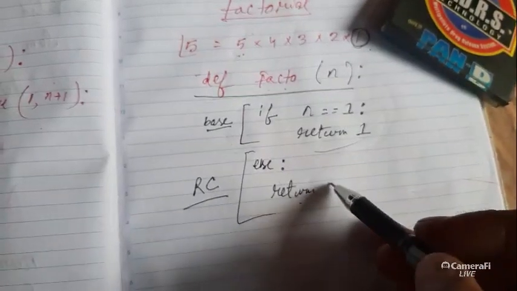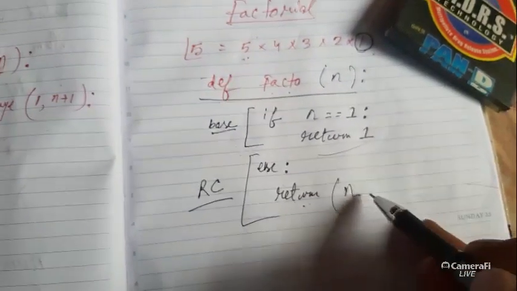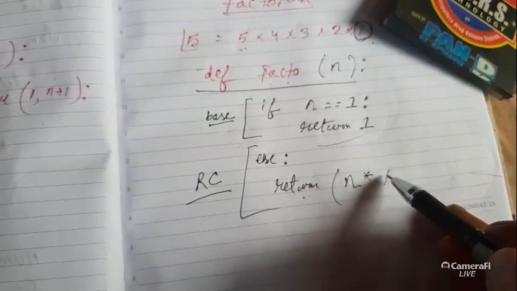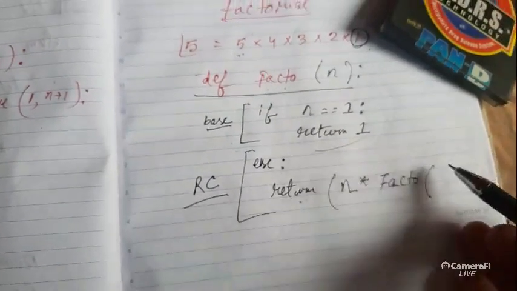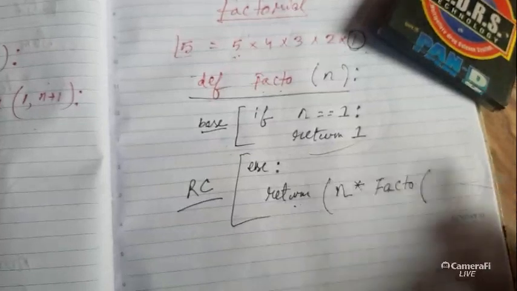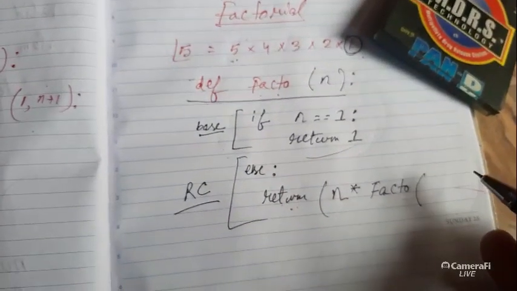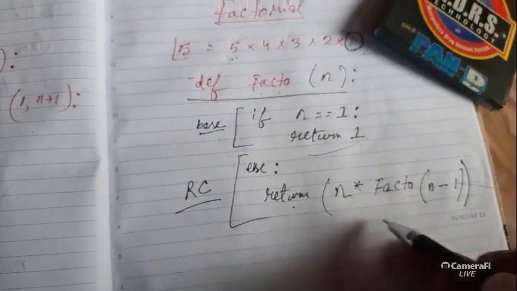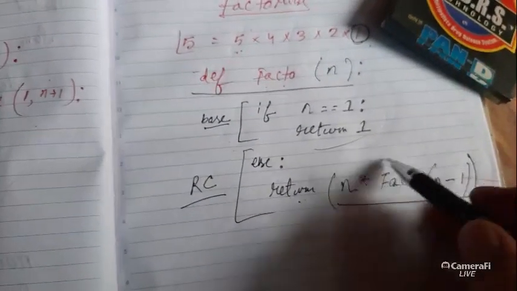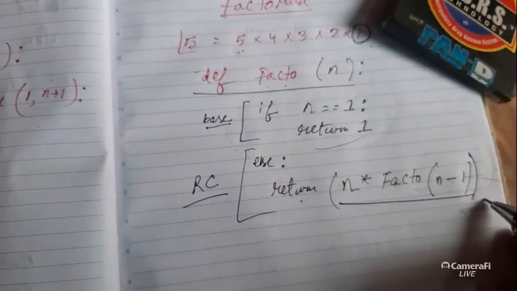So, return, then I will write n, my actual number, n into, then I will call the function facto, and then what will I write? I have to just go to the next number, so n minus 1. This is my recursive code. Actually, this part is my recursive code.